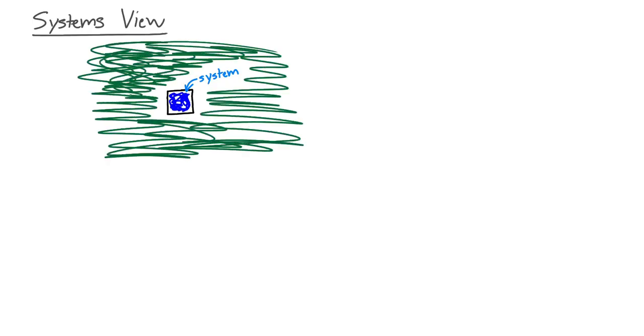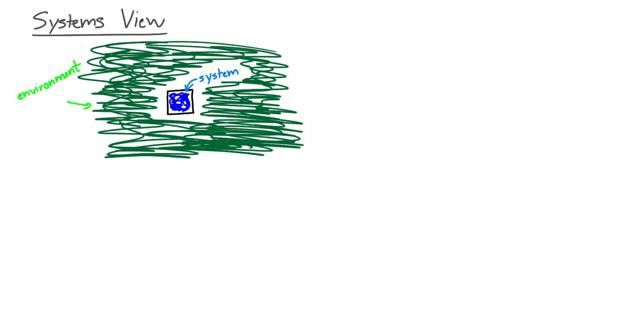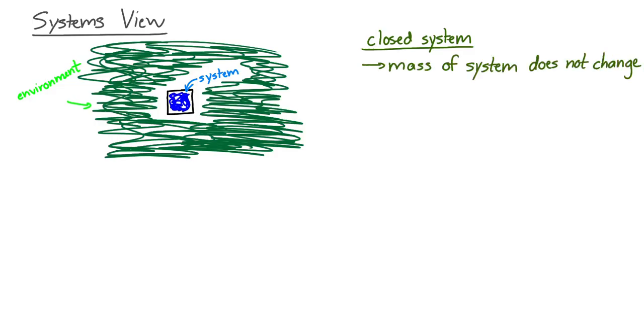So imagine that we have a system right here in this little box, and then we have an environment surrounding the system that we're looking at. We're going to define closed systems and isolated systems. Closed systems are those where the mass and the material within the system does not change.